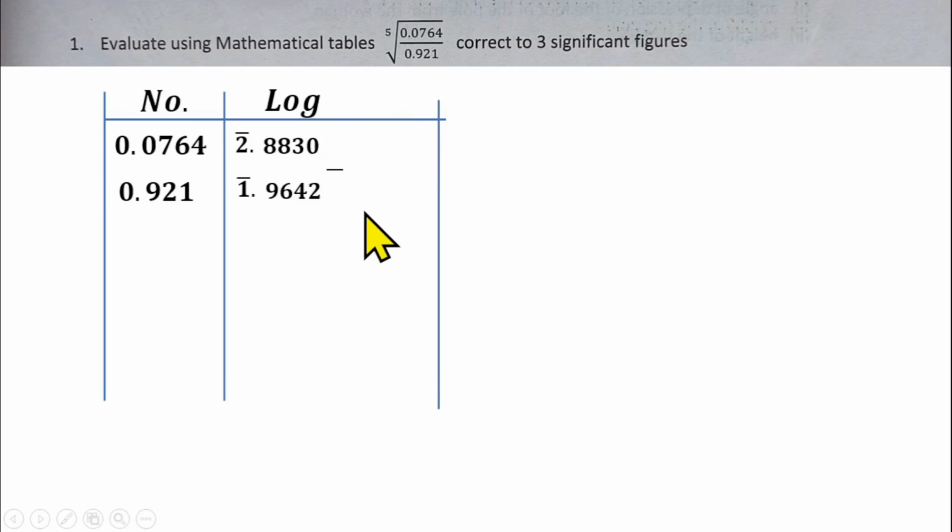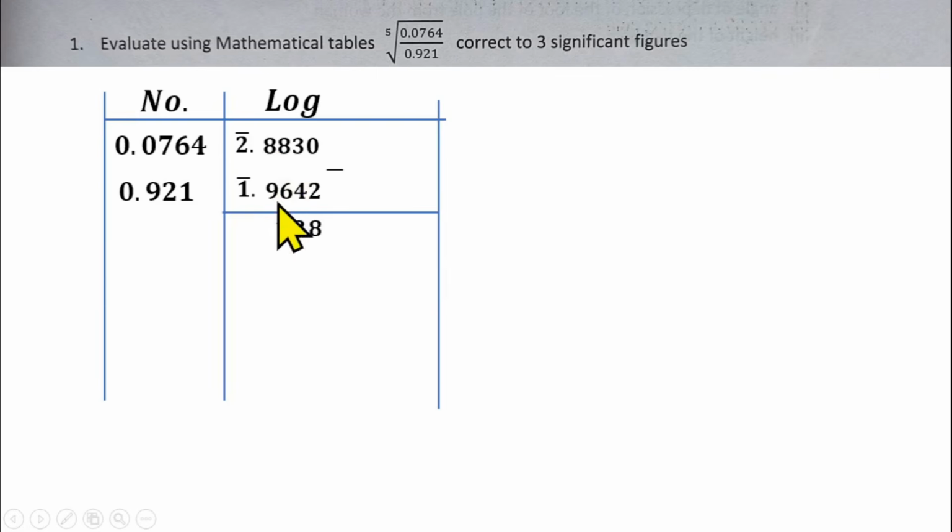So introduce your negative subtraction sign. Then you can now subtract. 0 minus 2 is impossible. You borrow from here to here, so that will give us 10. 10 minus 2 is 8. So here we are having 2 left. You borrow from here to here, also there will be 12. 12 minus 4 is 8. So here you are left with 7. 7 minus 6 is 1.